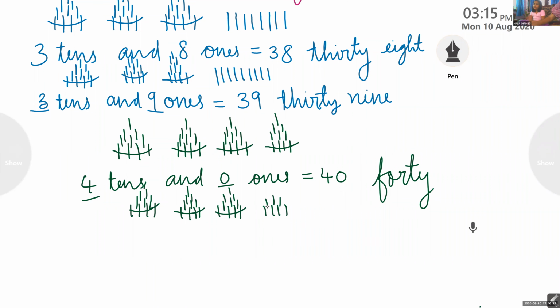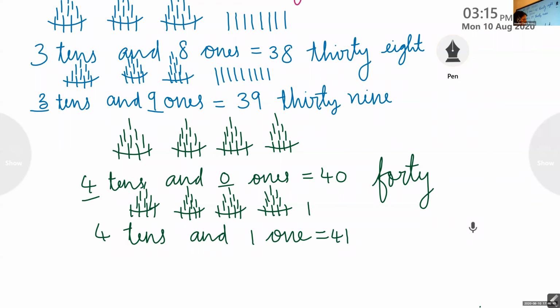So 4 tens and 1 one. 4 tens and 1. So the number is 41. Spelling F-O-R-T-Y. 41. Okay? So by this we are winding up today's session.